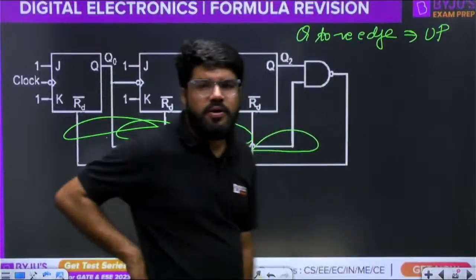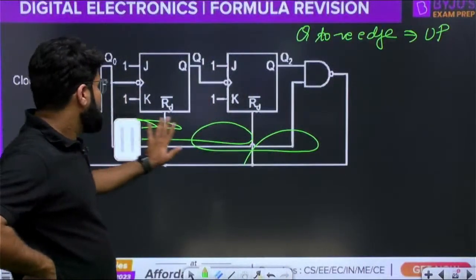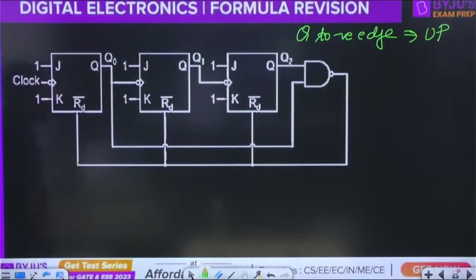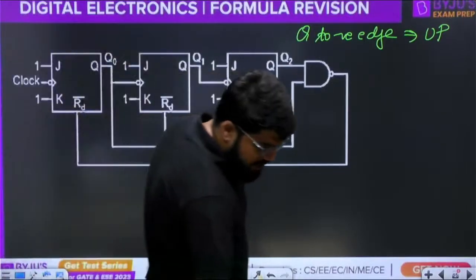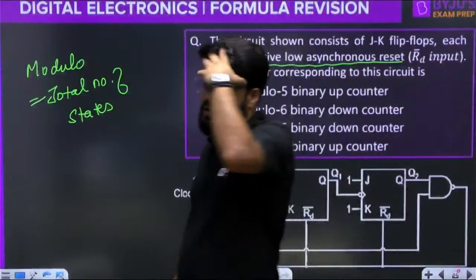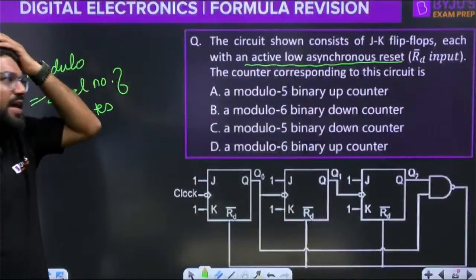It is going to be a mod 8 counter. But that is not true, because here there is a reset functionality. What is the type of reset functionality given? Active low asynchronous reset pin hai yahan pe. There is an active low asynchronous reset.